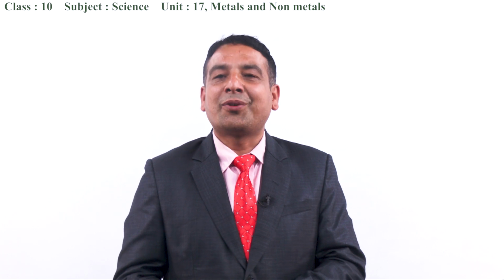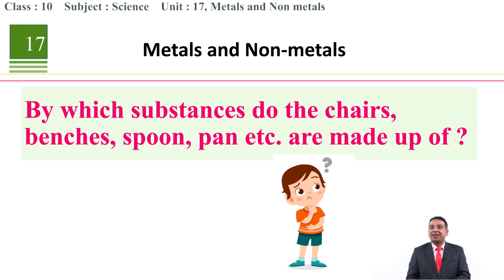You can see a question on your screen: the chairs, benches, spoons and pans, all the materials which are available at your homes or kitchens. What substances are these materials made of? Can you guess? Are these materials made of the same things? Please make guesses and write your answers in a notebook. Then I will give some information about metals as well as non-metals.